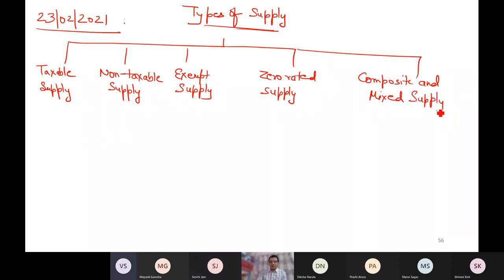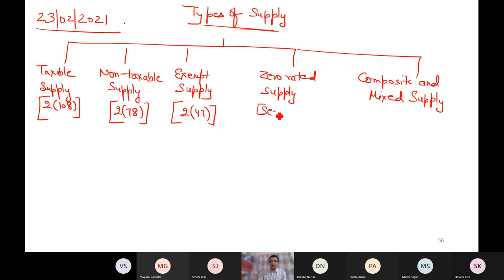Yes, sir. Okay. So this is now defined in section 2 clause 108. It is 2 clause 78, 2 clause 47. When I'm not writing the act, by default you have to assume that these are CGST acts. These definitions are in CGST Act.